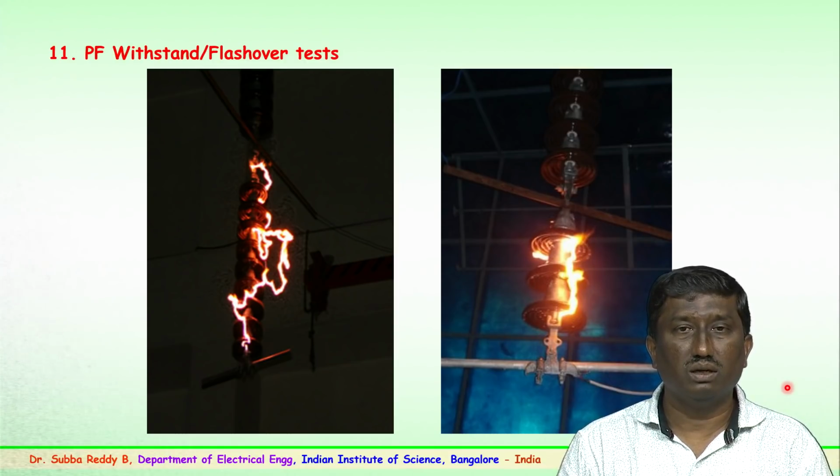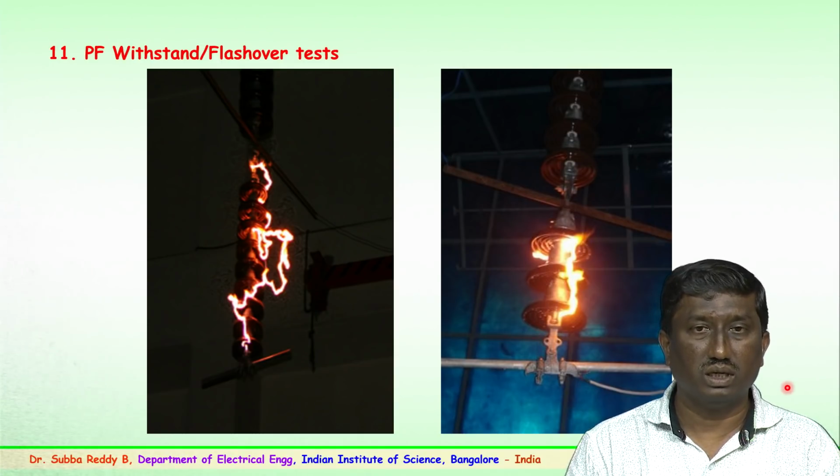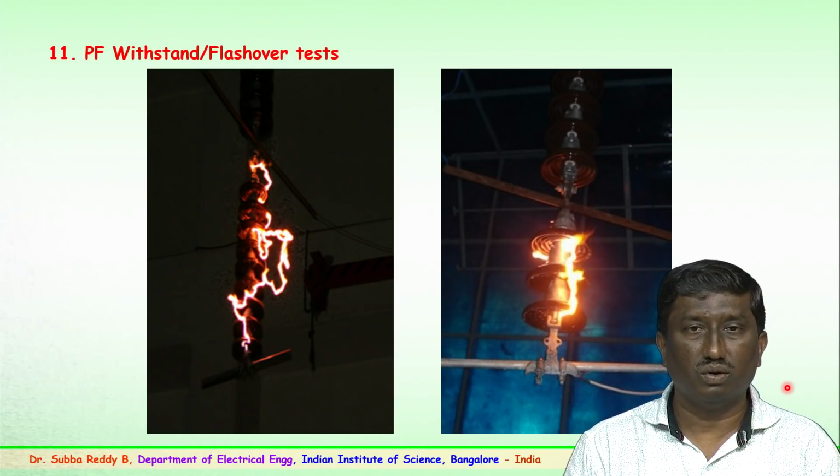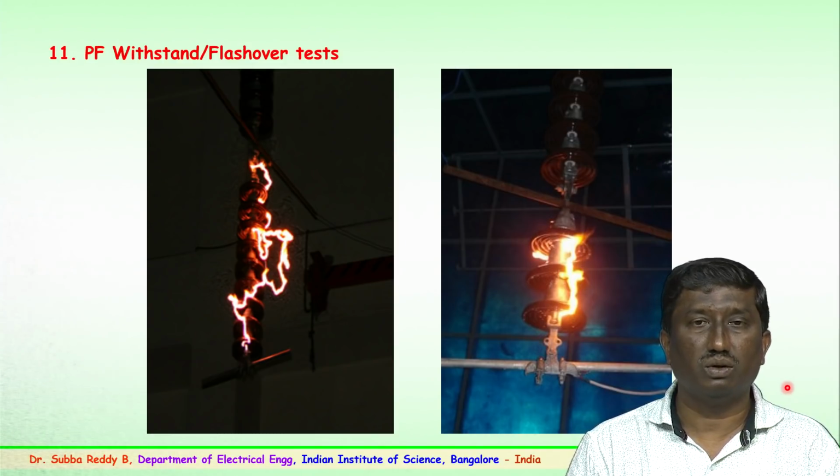The insulator string, which consists of a number of discs, is to be applied a voltage, the normal voltage, taking into consideration the overvoltages, to see whether the string withstands the particular voltage or the string fails. This has to be done in the laboratory. Appropriate voltages for a known value are applied to the string, and both withstand and flashover of the insulator string are checked. The manufacturer and the utilities decide about the disc type,